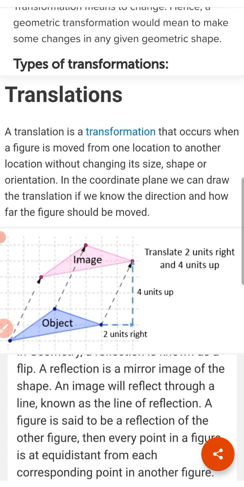When a shape undergoes a transformation by reflection, rotation and translation, it only changes its position. It doesn't change its shape and size. Today we are going to learn about the types of transformations: reflection, translation, rotation and enlargement.